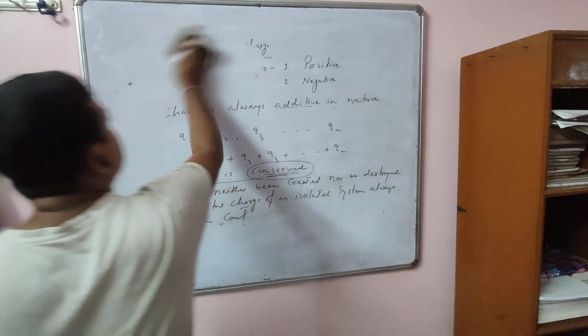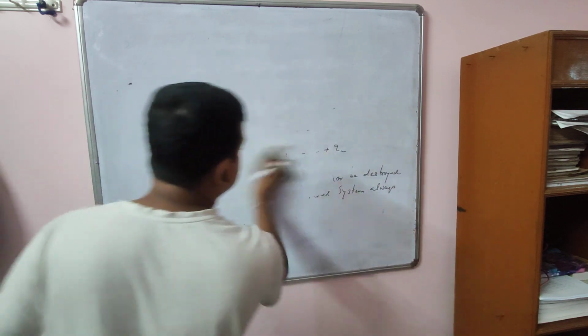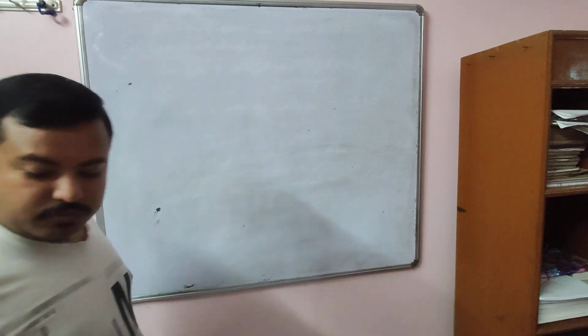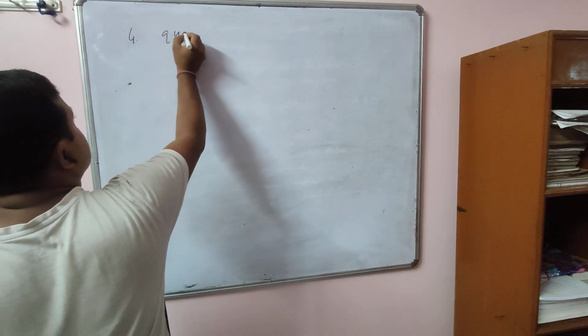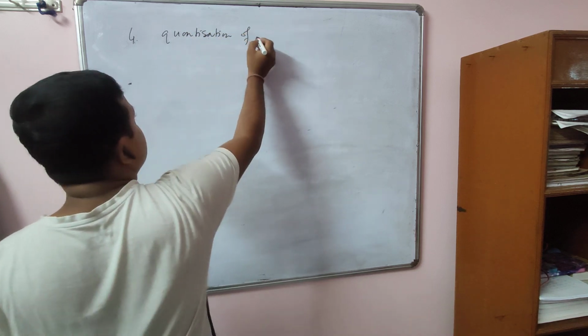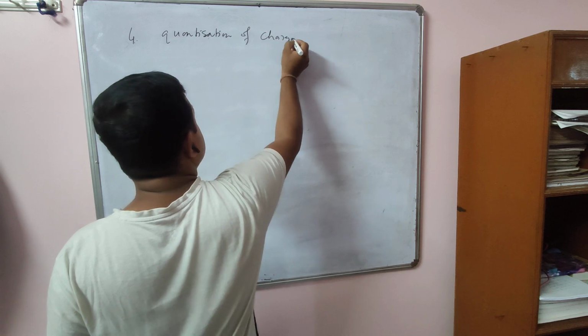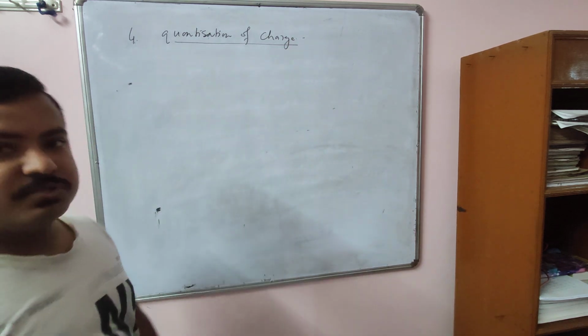Now move to the fourth property. The fourth one is quantization of charge. This is one of the important properties of electric charge, quantization of charge.